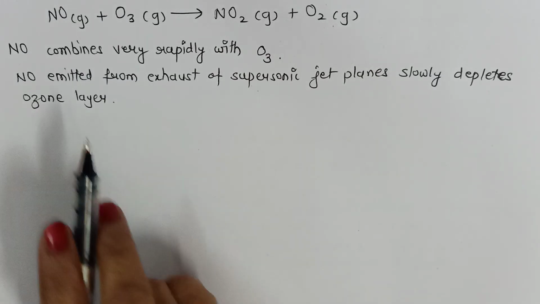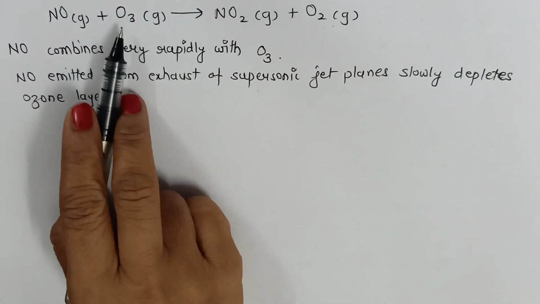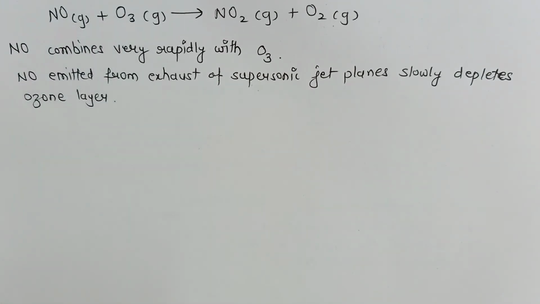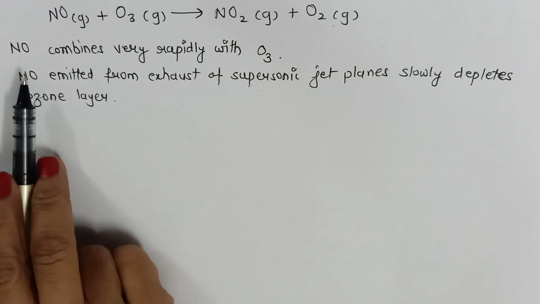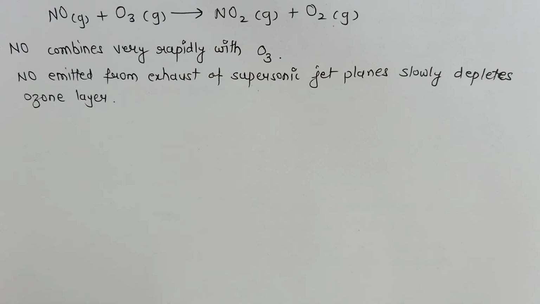Experiments have shown that nitrogen oxide, particularly nitric oxide, combines very rapidly with ozone, and thus there is a possibility that nitrogen oxides emitted from the exhaust of supersonic jet aeroplanes cause the depletion of the ozone layer.